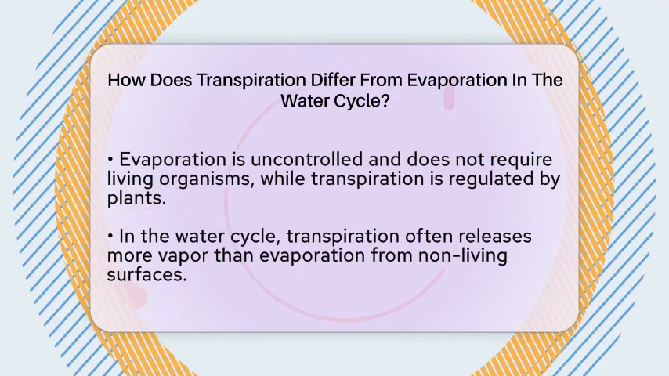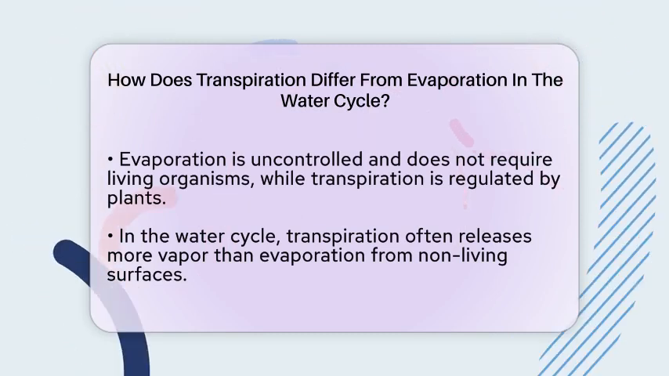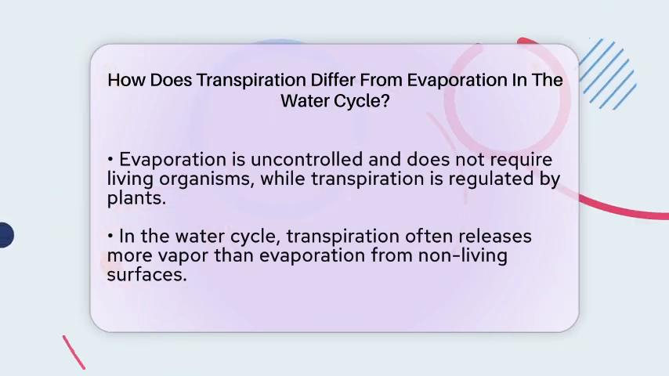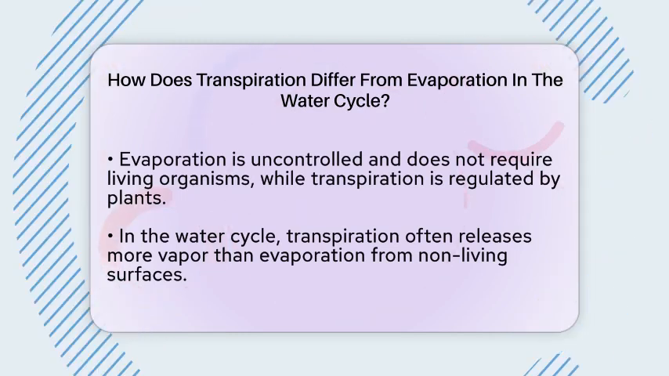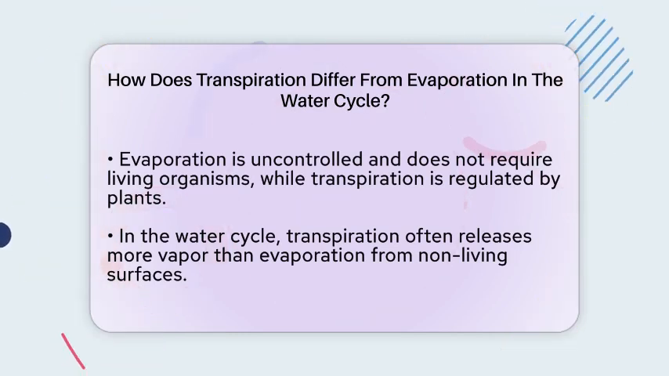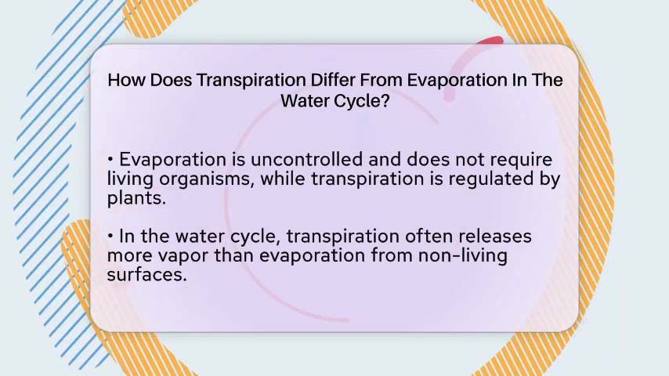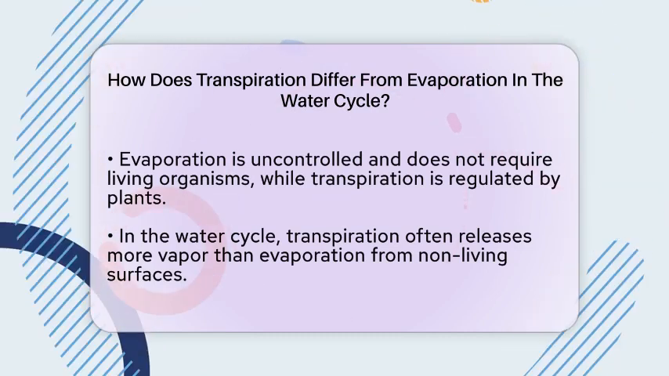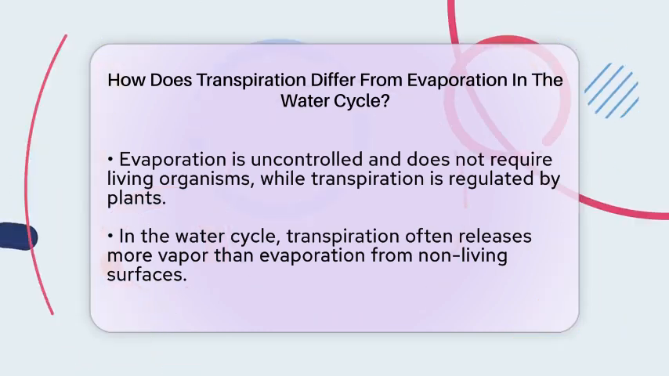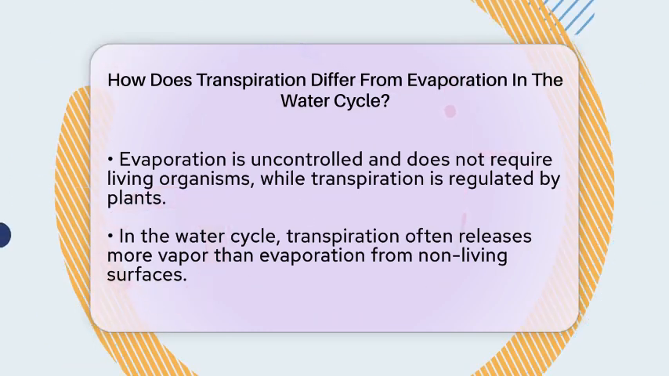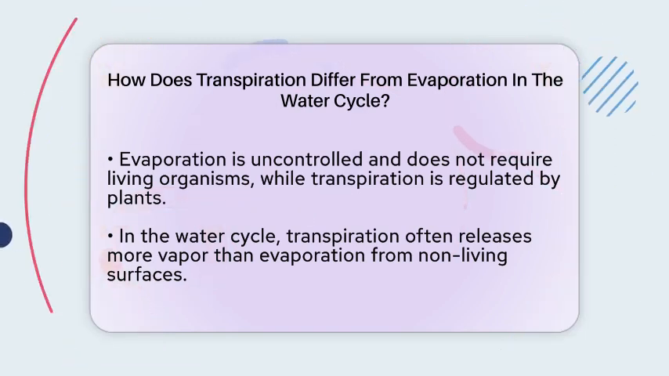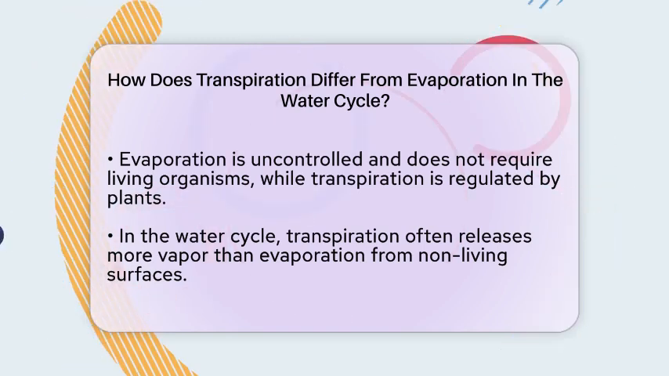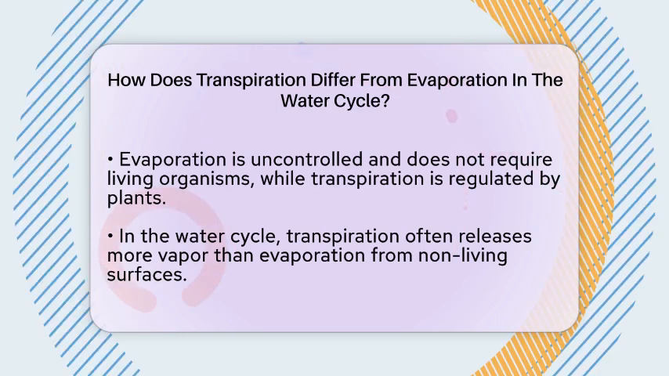In the water cycle, transpiration is a major way water returns to the atmosphere from land. It often releases more water vapor than evaporation from soil or water surfaces alone. Because both processes add moisture to the air, they are often combined and called evapotranspiration in water studies. Separating them is tricky, but understanding their differences helps us see how water moves through ecosystems and influences climate.